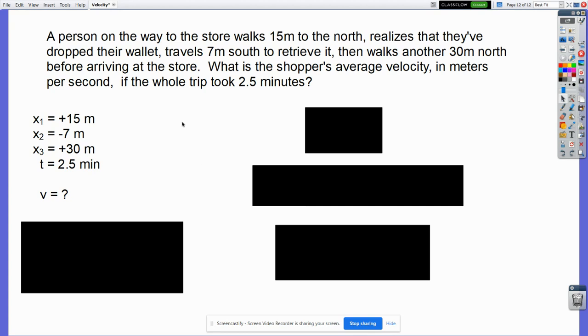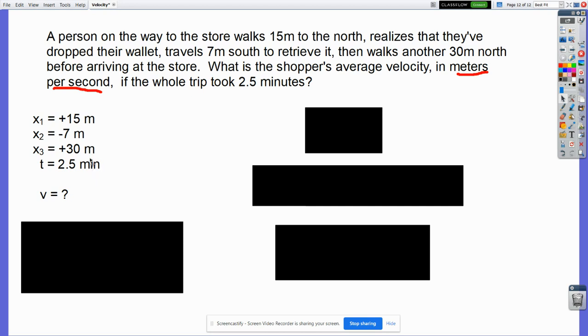So again, let's take a look at what we've got here. We want meters per second. Very specific in this one. Meters per second. And we've gone off the deep end again. We've got to do a displacement problem, we got to do unit conversions, and then we get to solve a problem. So let's go ahead and convert. These are already in meters, so we know that's fine.